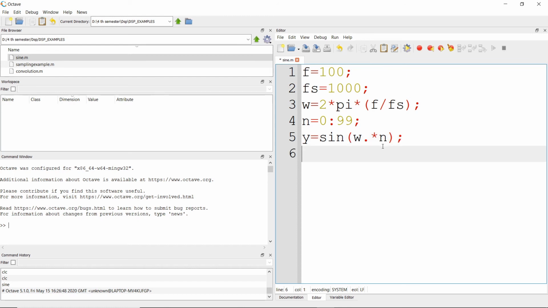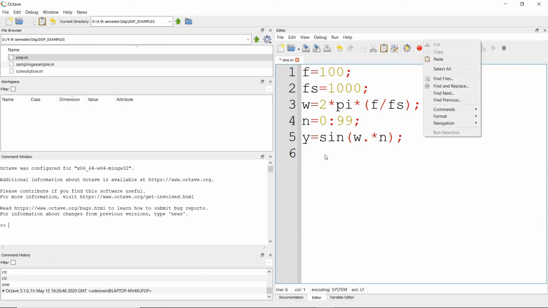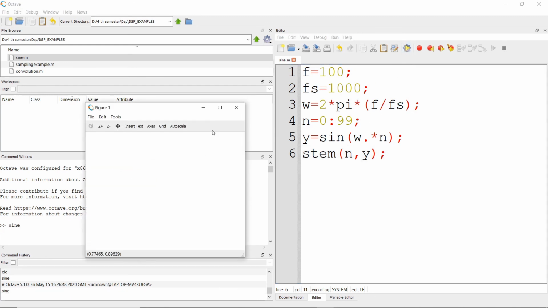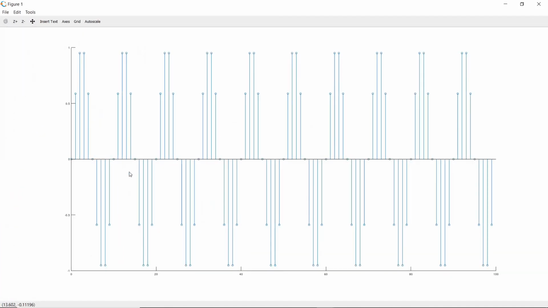Now let's plot. We need to use stem in order to plot a discrete time signal. Stem of n, these are the samples and the sample values. Now let's execute it. This is the digital sinusoid. These are the samples. Here the x-axis is the sample number and the y-axis is the sample value. As you can see, we get a digital sinusoid. That's it. Thank you.